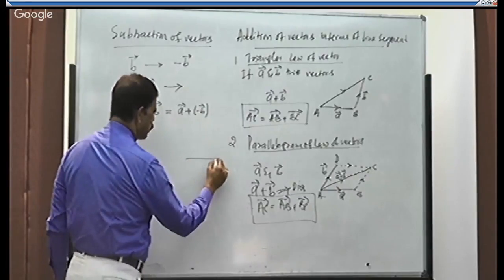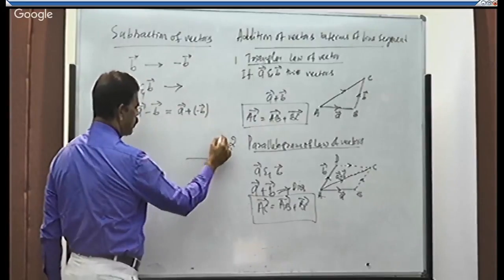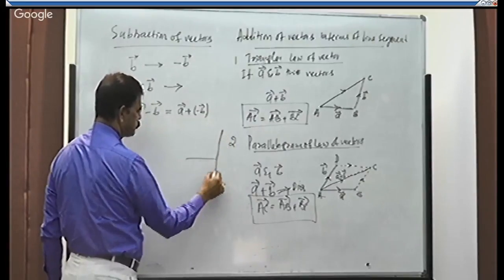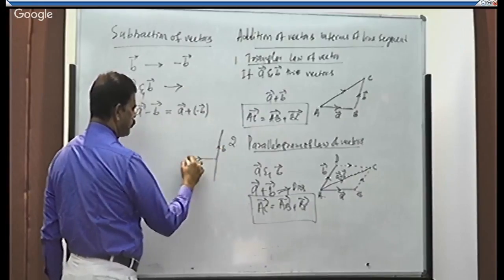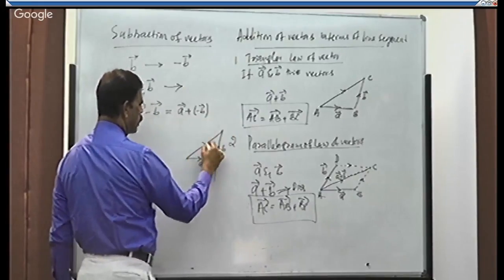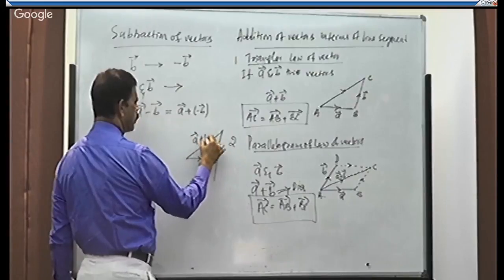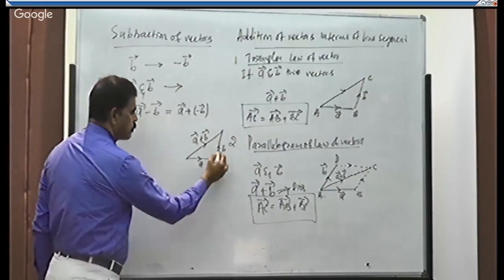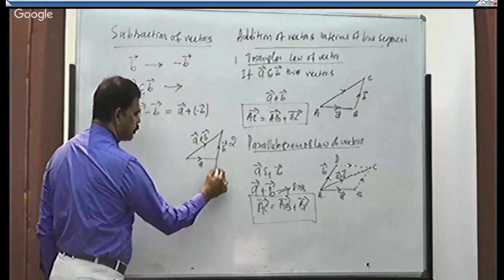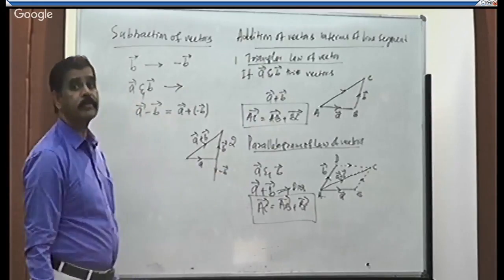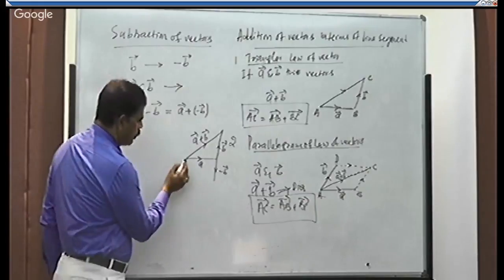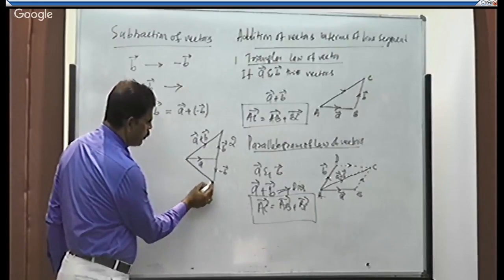See, I take the triangle. This is vector A. This is vector B. Their sum is equal to what? According to the triangle law, A plus B. Is it right? So this is vector B. This is what? This is minus B. Correct? Because the direction is opposite. Then this will be A minus B. Correct?